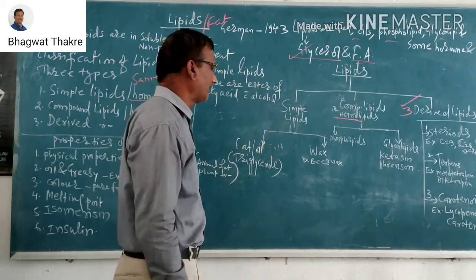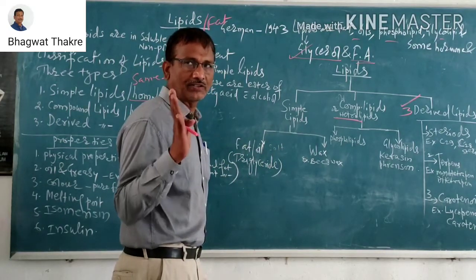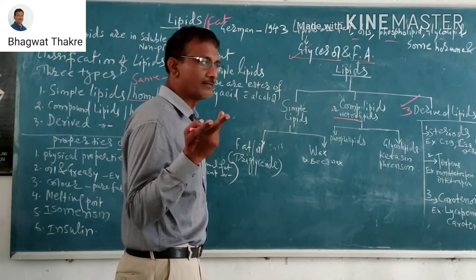Firstly, I have given that there are two sources of lipids, the animal source and the plant source.